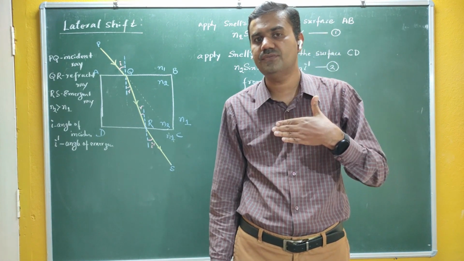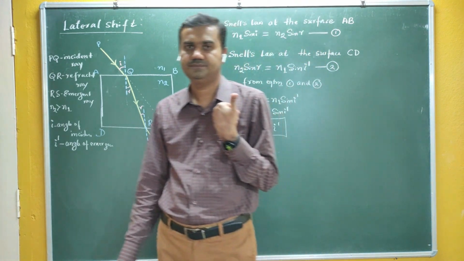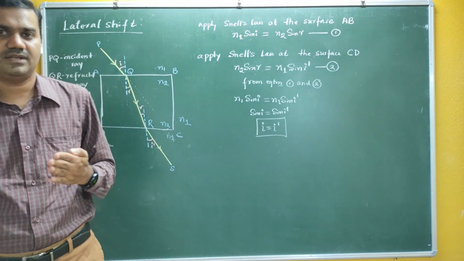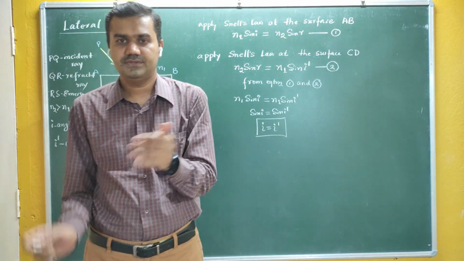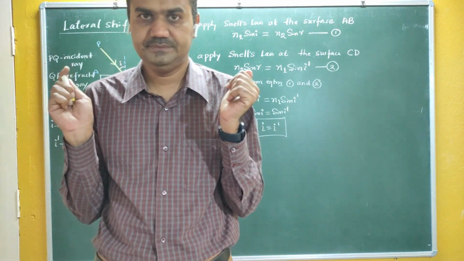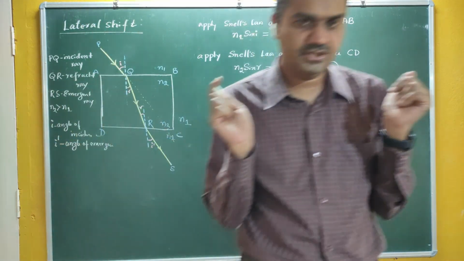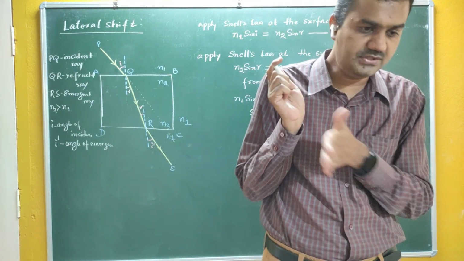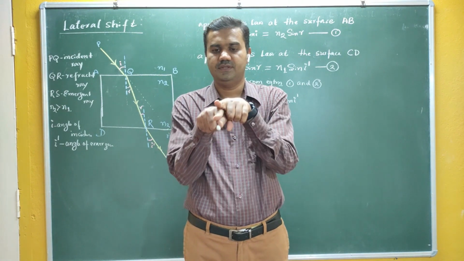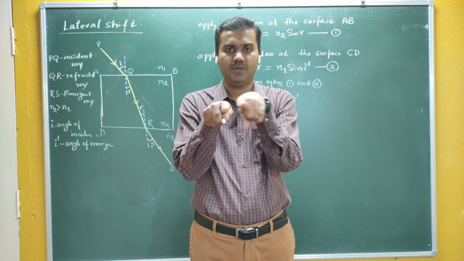And we have two types of shift. One is called lateral shift and second is called normal shift. This is an example of lateral shift. What is meant by lateral shift? You're moving like this. If you change your direction along this direction, you have the two views here. So now this is called lateral view.